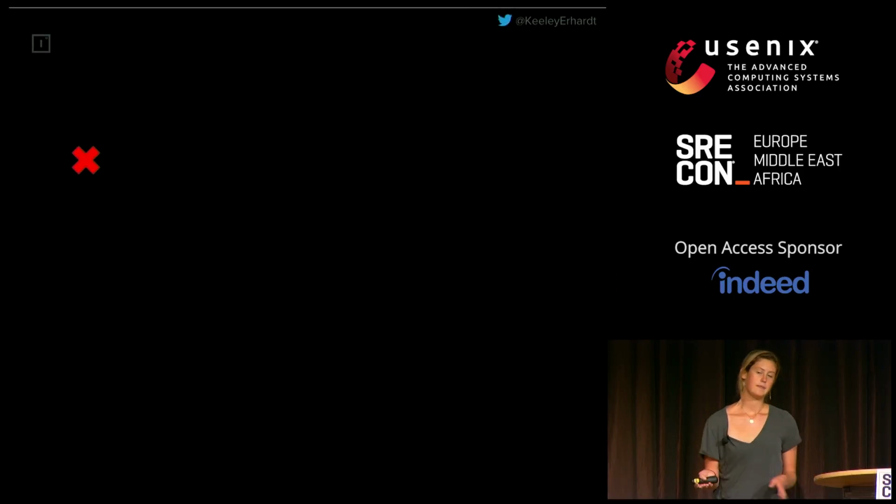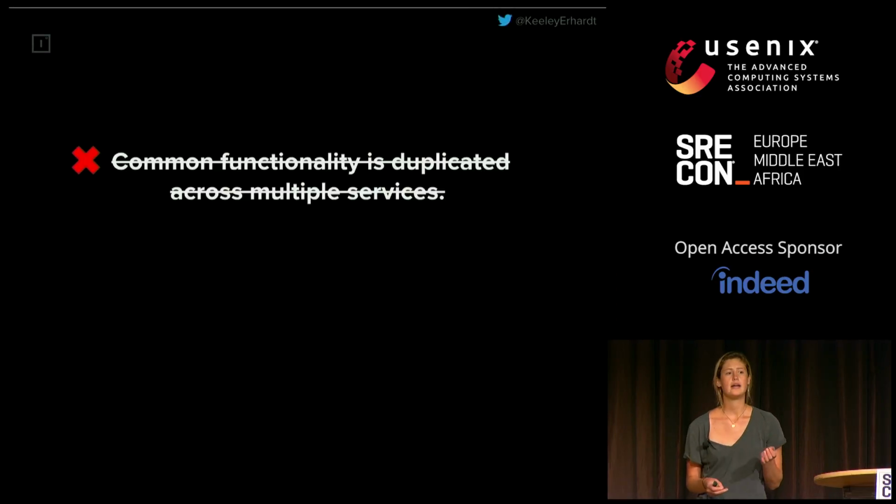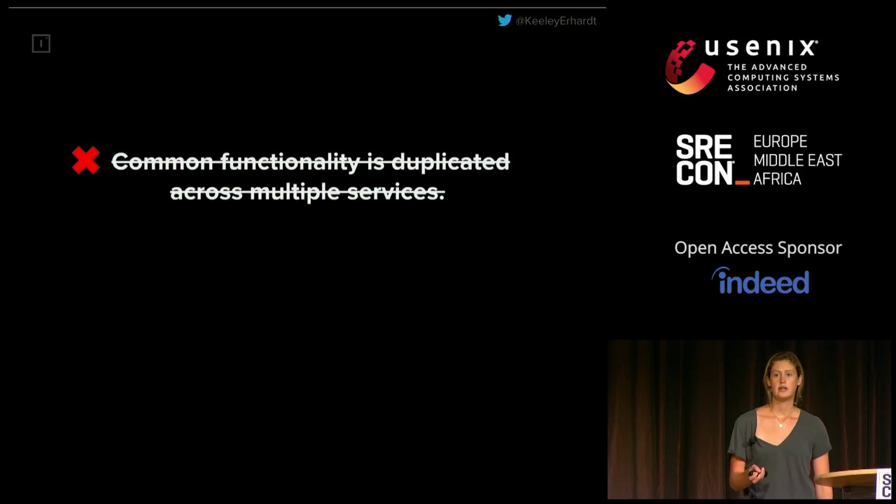This isn't great, because it means if we have a bug in one service, we need to track down this bug in a number of different services. If the developer for one service adds a new kind of rate limiting logic, it's not immediately available to all the other services. So what we'd like to do is minimize the amount of duplication that comes from the supporting functionality of our services.